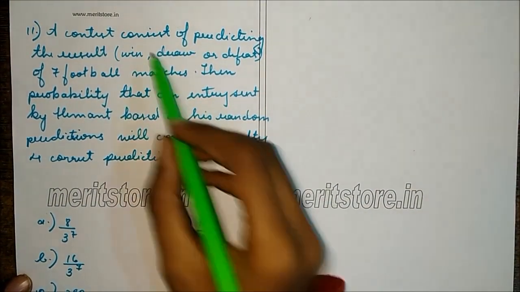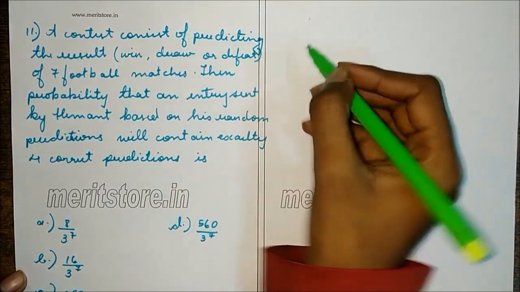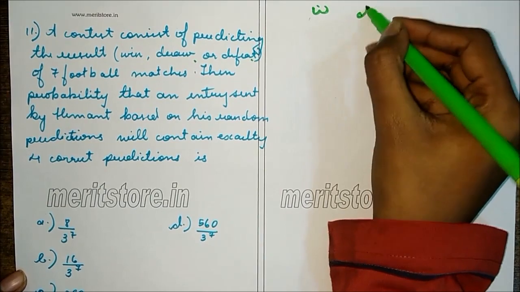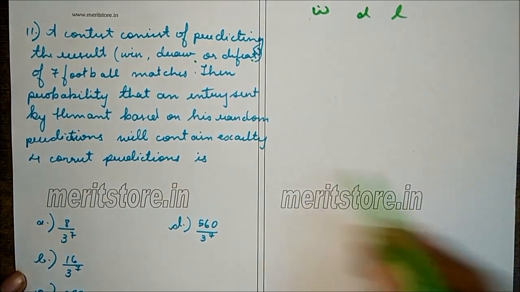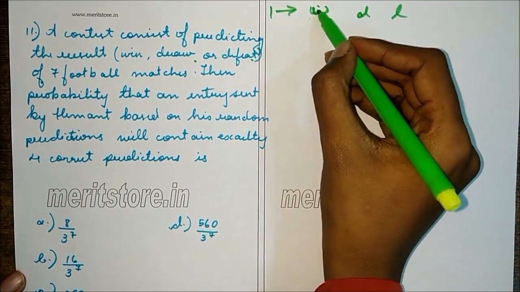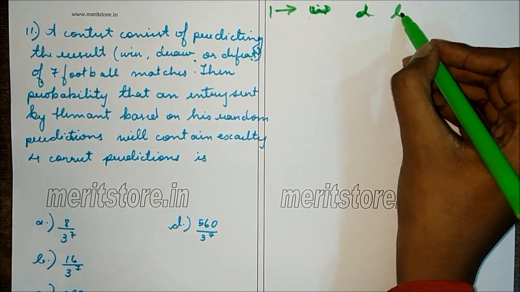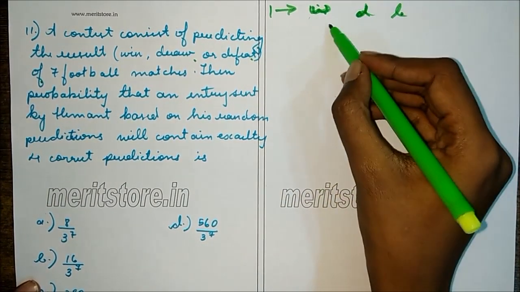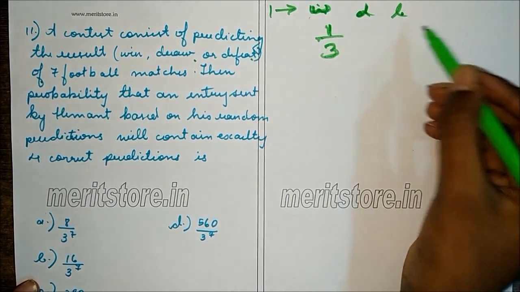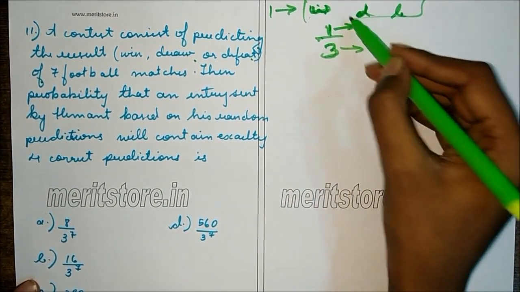A contest consists of 3 types of result: win, draw, or lose. So there are 3 possibilities: winning, drawing, or losing for 7 football matches. So for one match, a team can either win, draw, or lose. So probability of either of 3 is 1 by 3, since total number of outcomes is 3, and there is one possibility.